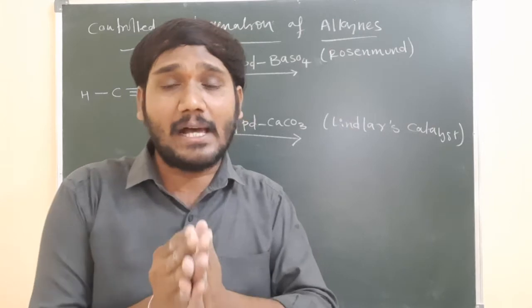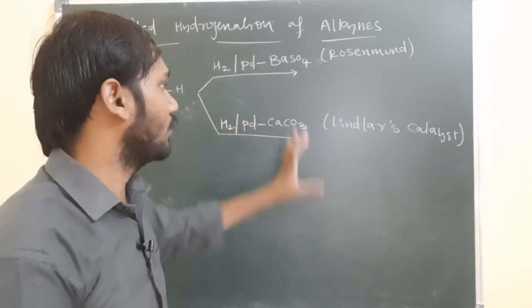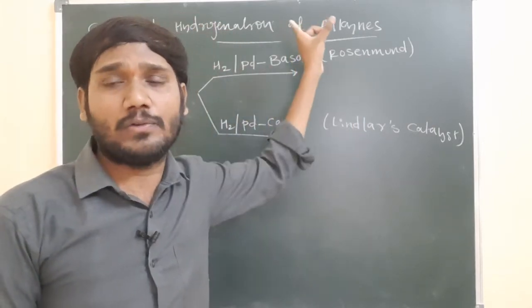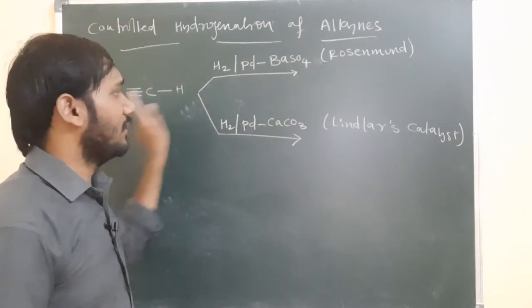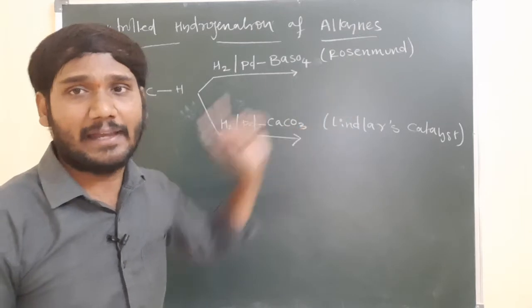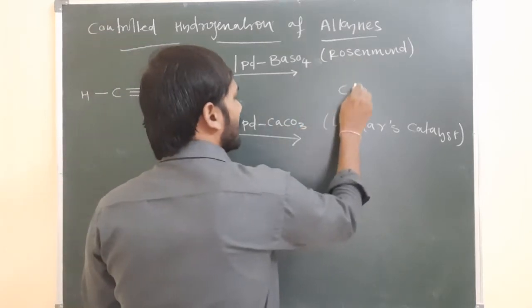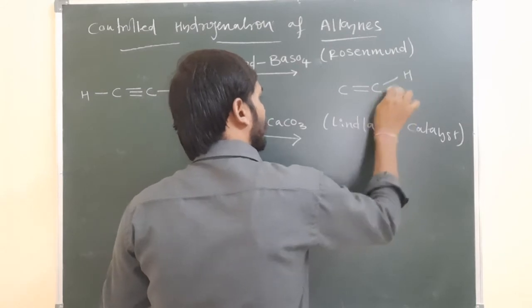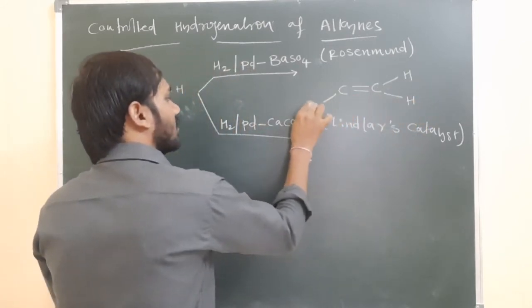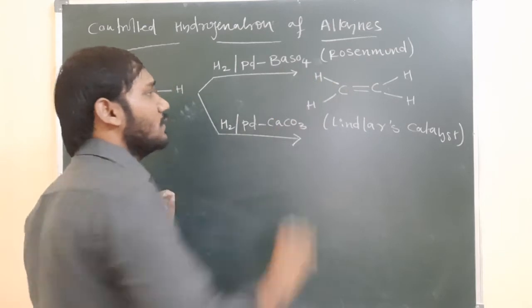The reaction has stopped at alkenes only. So that's why we can say that is controlled hydrogenation or partial hydrogenation. Now here, this is the alkyne. From the alkyne, we will get the alkenes. Let us see what is the alkene's formula: CH2 and CH2. So alkenes are possible when we are using these two catalysts.